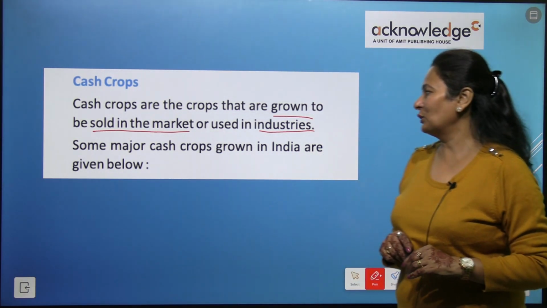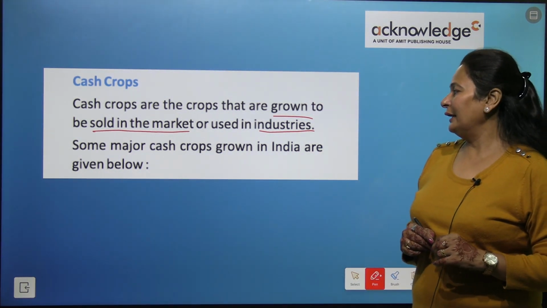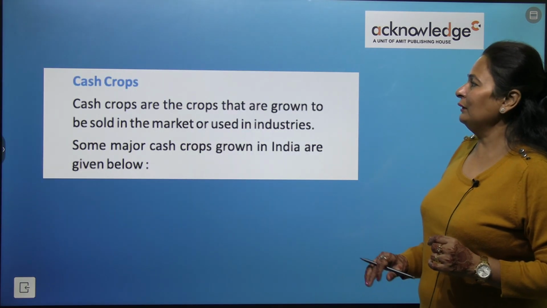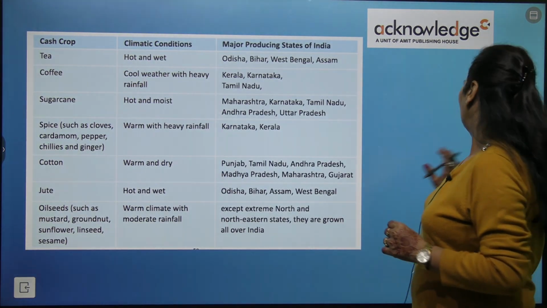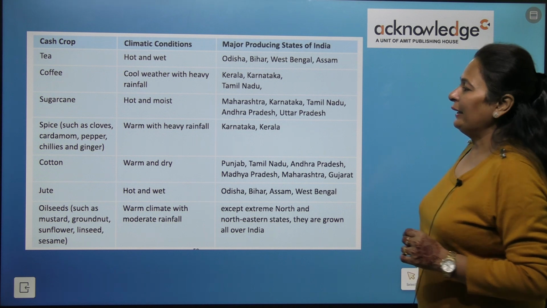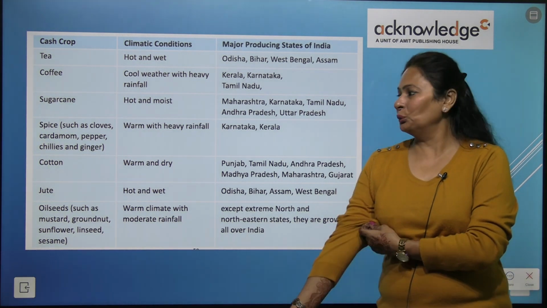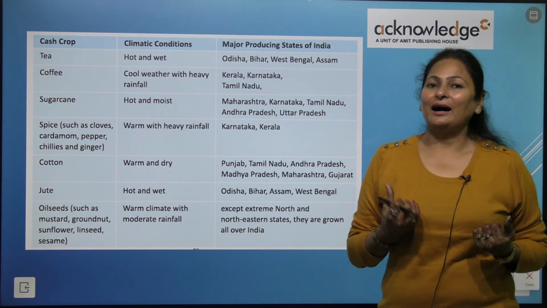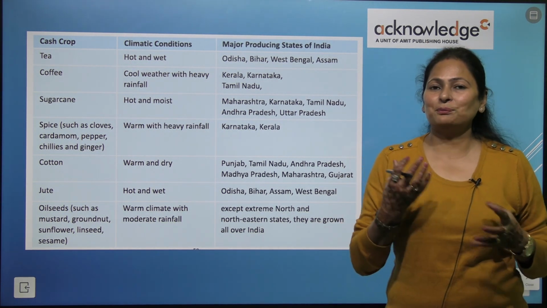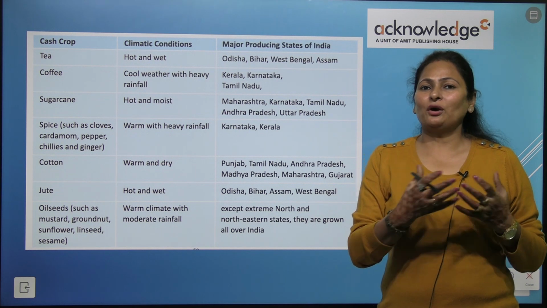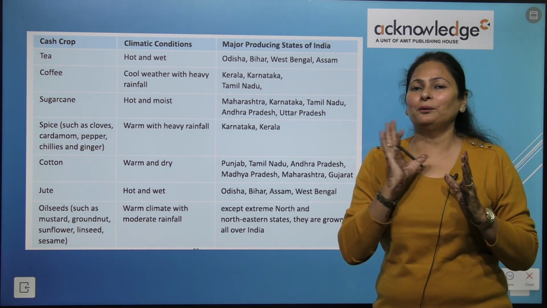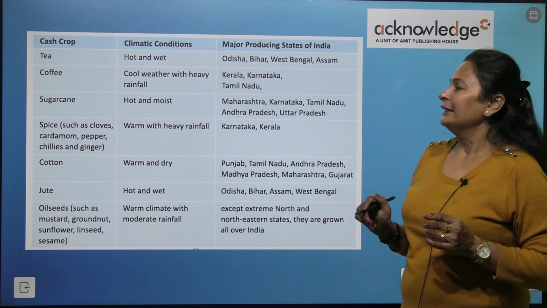Some major cash crops are grown in India. It is again given in this table, right? So tea, coffee, sugarcane, spices, cotton, jute, oilseeds are some examples of cash crops. Means cash crops are sent to the industries to make the final product out of it, right?